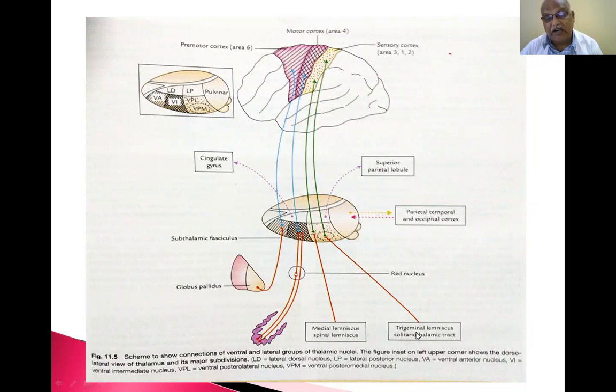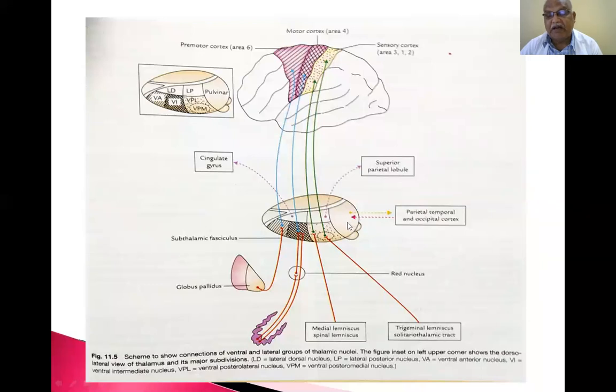So trigeminal lemniscus and solitothalamic tract present in the midbrain. From there, fibers come and go into it. So all these are sensory fibers. Now, fibers from the parietal lobe. From this one, this is the posterior part, this is the pulvinar part, this is the anterior part, the pointed one, anterior tubercle, anterior nucleus.